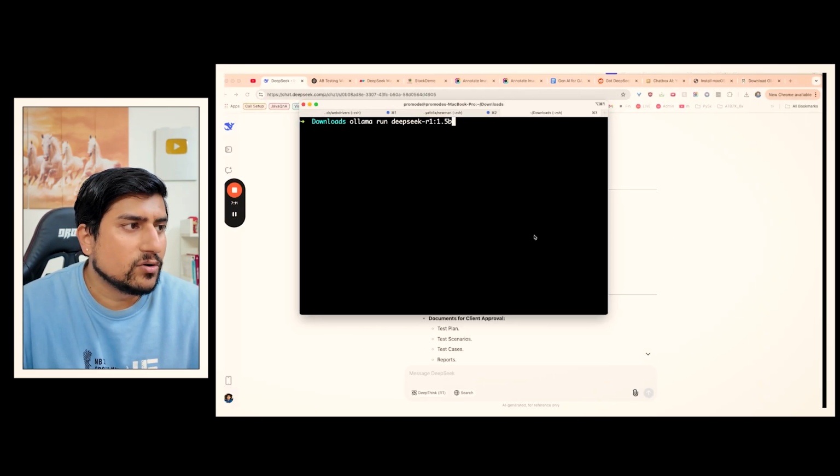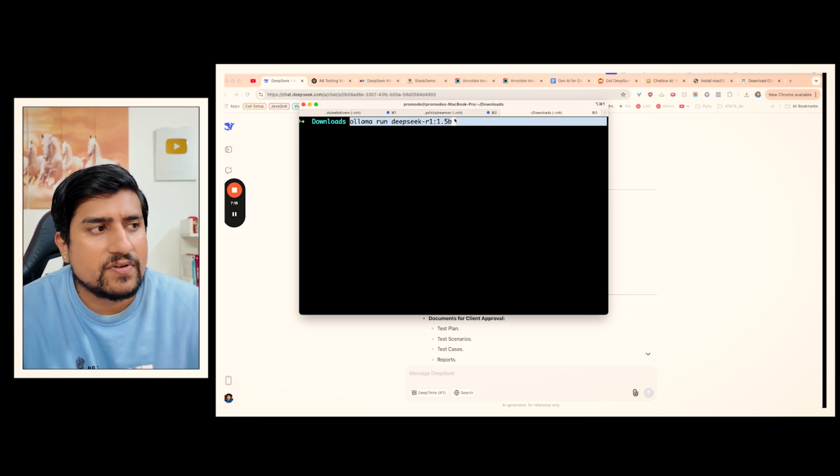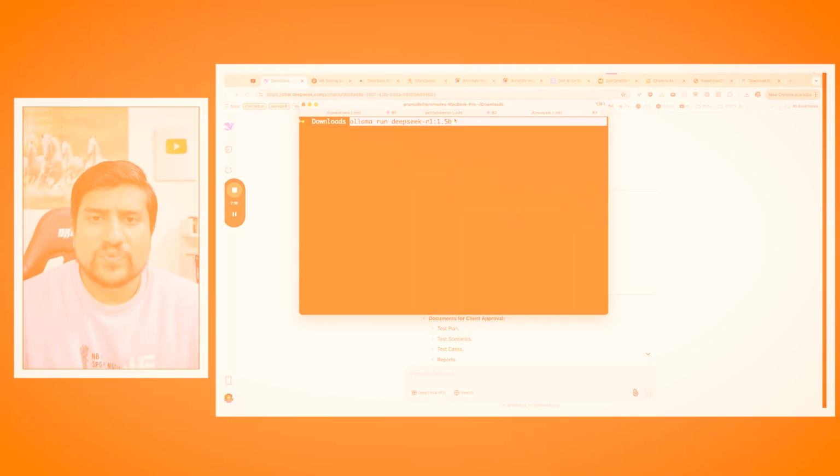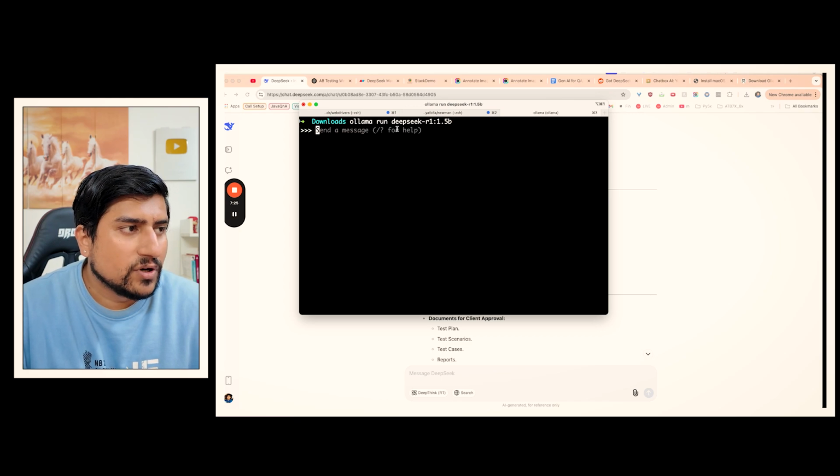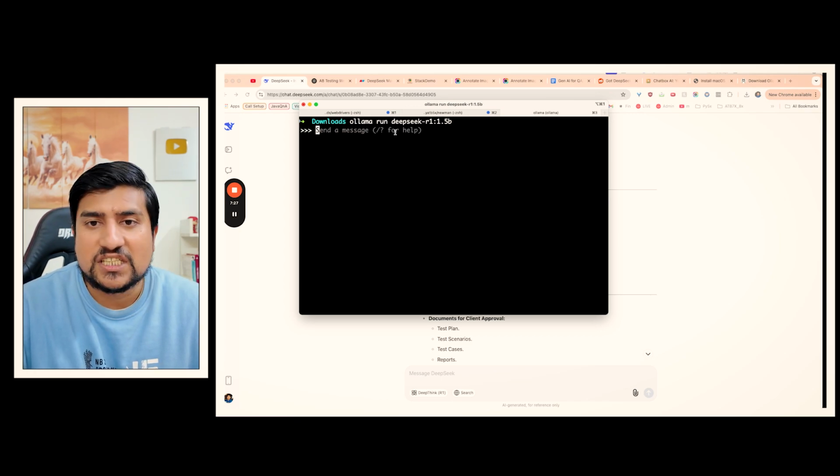First, when you have downloaded, after that you just need to run the command. For example, here is the 5B, which is the 5 billion parameters one. I'll tell you what the difference is between the B's and everything. The more B's you have, the better answer it will give you. I'll give you a simple example. If you run it, I have already downloaded it, so you can see it is already downloaded.